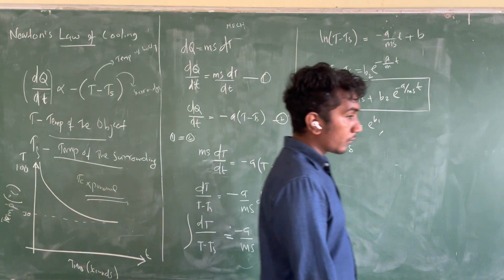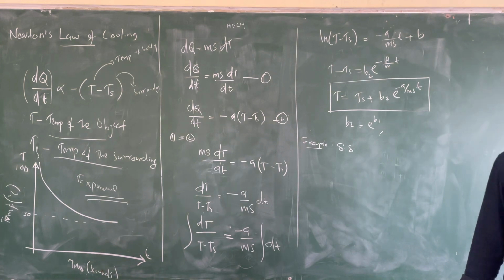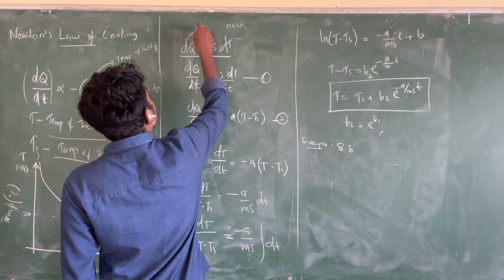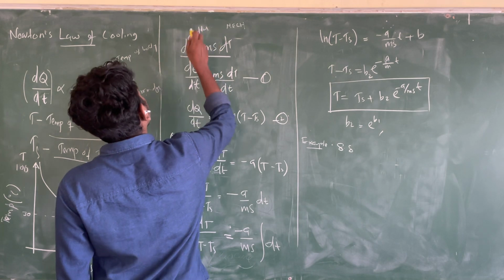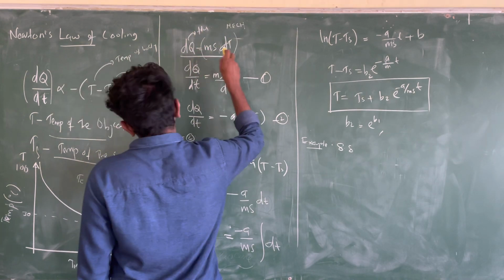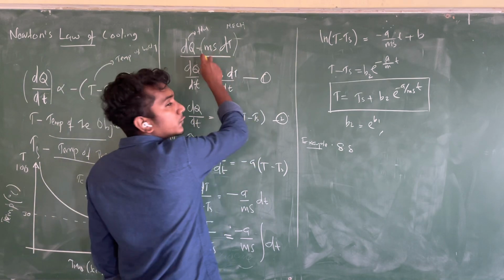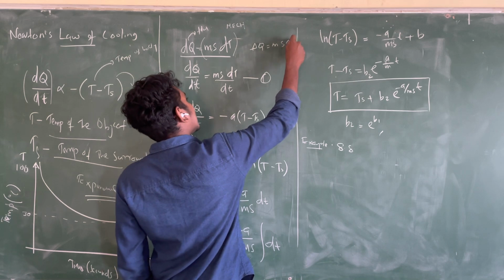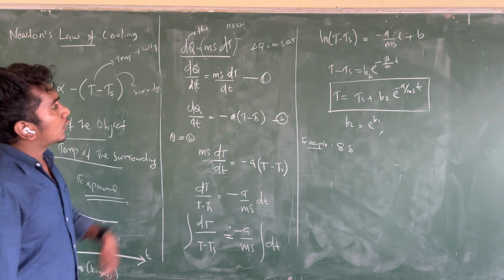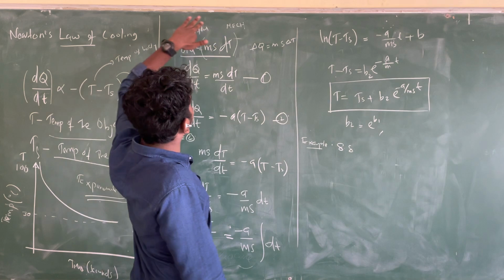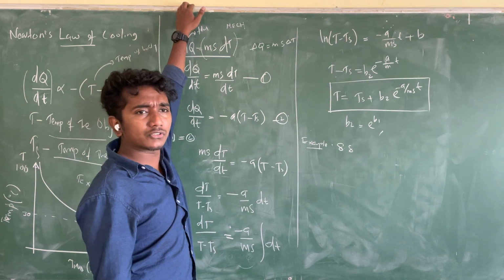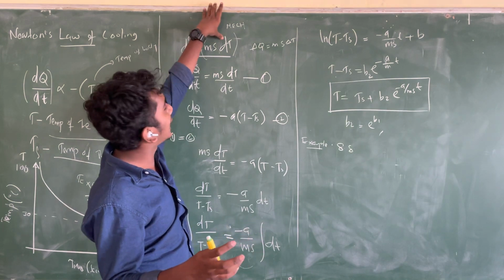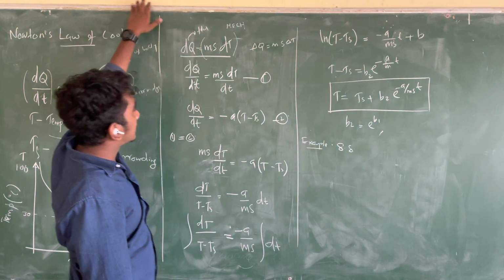Alright. Now we have the formula. dQ is equal to, what is this? The heat gained or heat lost is equal to ms dT. If you have a problem with this, delta Q is equal to ms delta T. Now you are okay, right? So instead of delta Q, I have given dQ. That is also fine, because of the small temperature change, this is correct. And ms into delta T, that is the change in temperature.